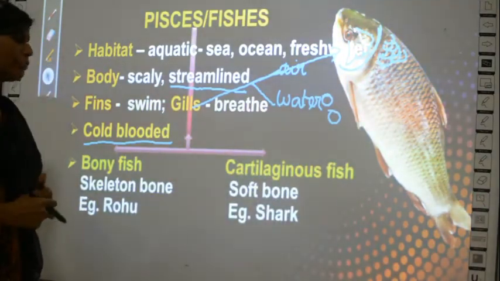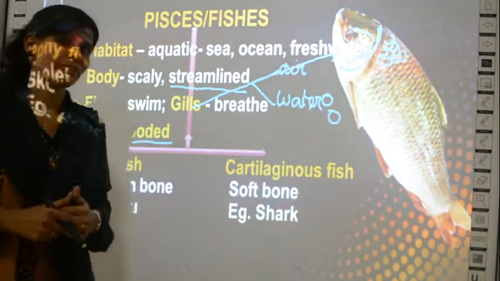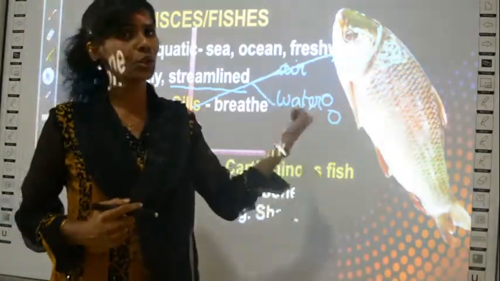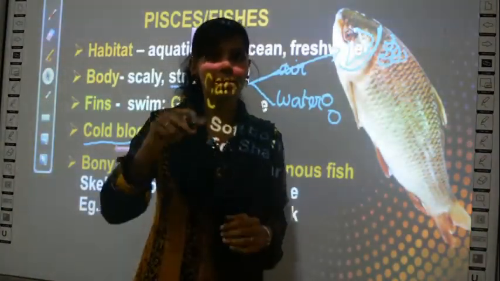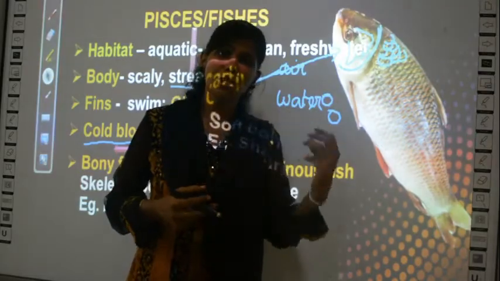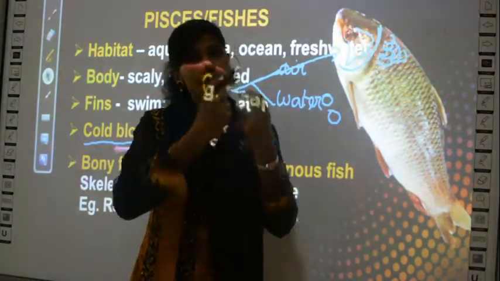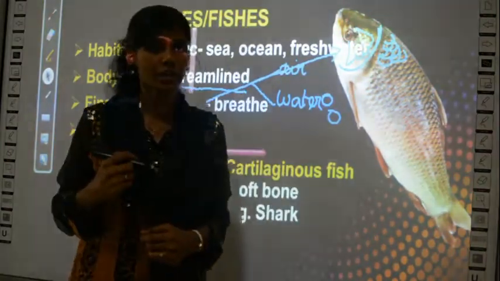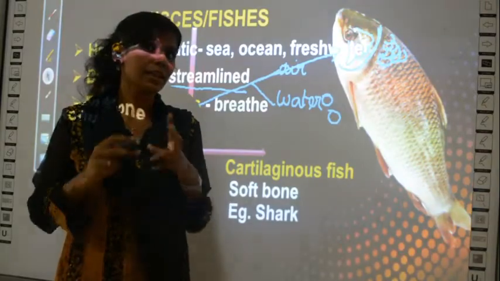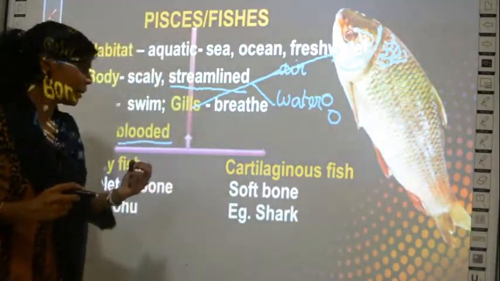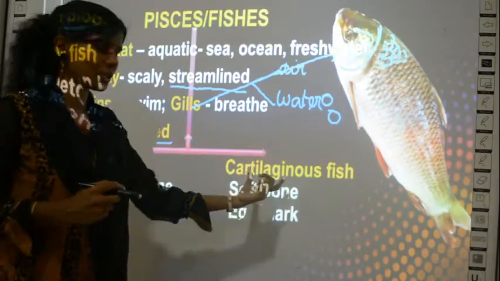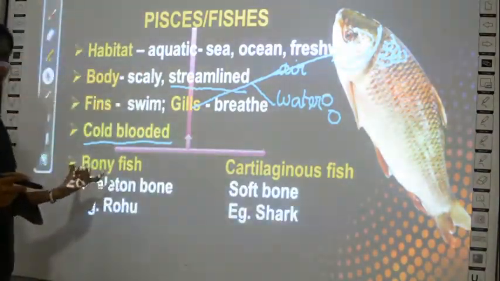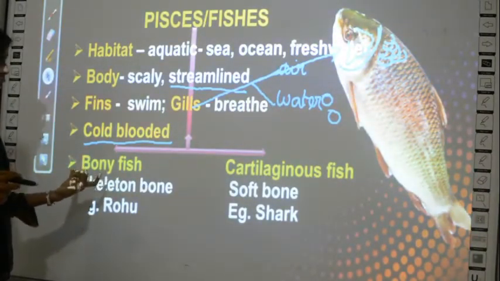And there are two types of fishes, depending upon the presence of skeleton. I told you already, fishes come under the group vertebrates, which means they already have a skeleton. But some fishes have a soft skeleton and some fishes have a very hard skeleton which is made up of bones. In fishes, there are two types of skeleton. Some skeletons are very soft, and these are called cartilaginous fish. In some, it is very hard, and these are called bony fish.